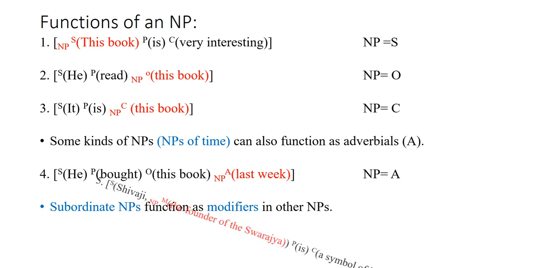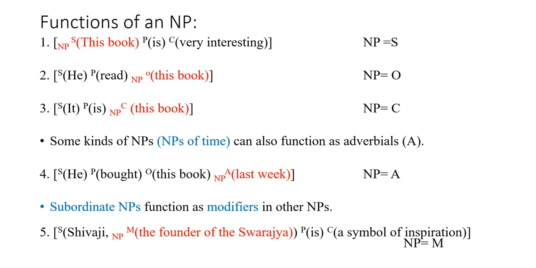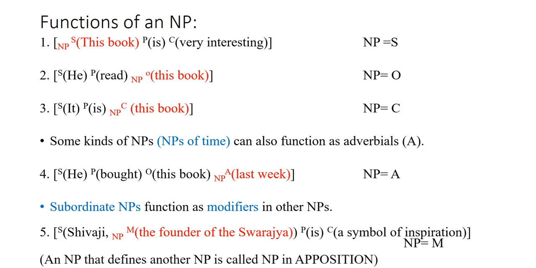For example, Shivaji, the founder of the Swaraj, is a symbol of inspiration. In this clause, the founder of the Swaraj is an NP which functions as modifier. So the NP, the founder of the Swaraj, defines another NP, Shivaji, and when an NP defines another NP, it is called NP in apposition.